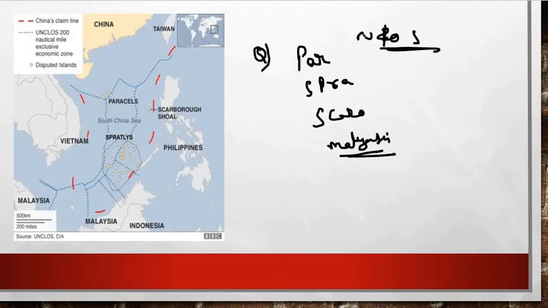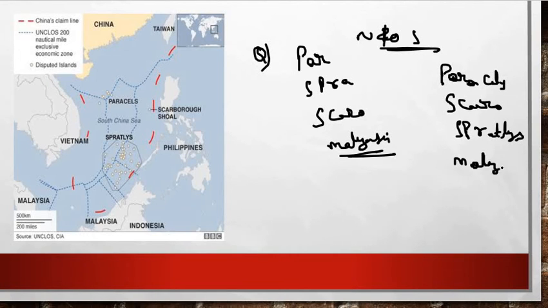So first of all you have to point out which location is the northernmost. So our answer will be, first of all, Paracel, right? Next comes your Scarborough Shoal. Next comes your Spratly Island. Then comes our Malaysia. Right friends, so in this way you have to arrange from north to south.